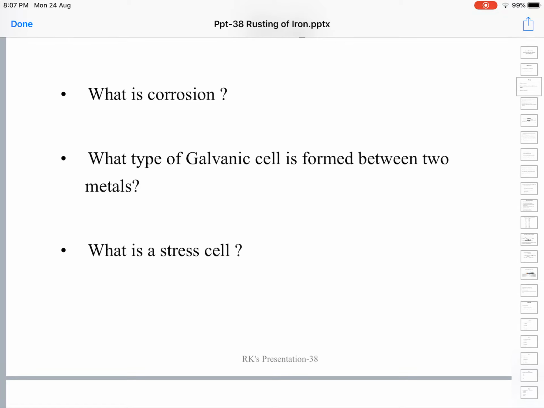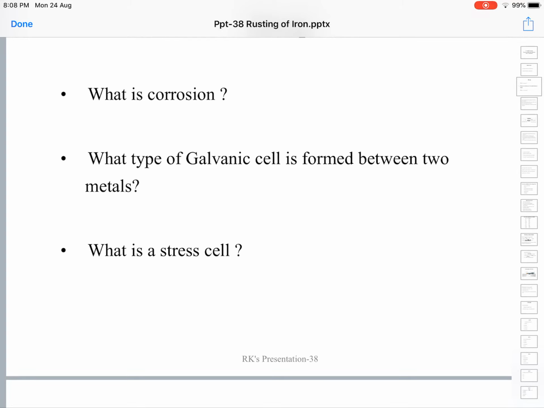corrosion is because of the formation of a series of anodes and cathodes on the surface of the same metal. The metal need not be different; on the surface of the same metal, because of various factors, this happens. This is what the electrochemical theory proposed by a scientist called Whitney says. Basically, metals are electropositive in nature, and corrosion happens because of electrochemical interaction of the surrounding environment with the metal, which leads to the formation of anodes and cathodes, or formation of galvanic cells.